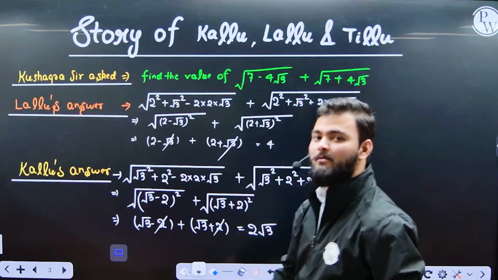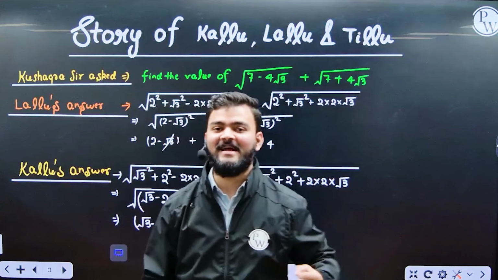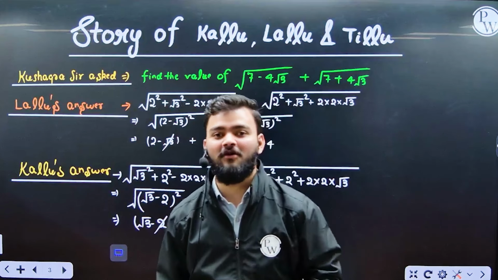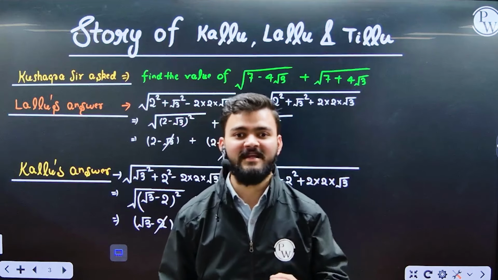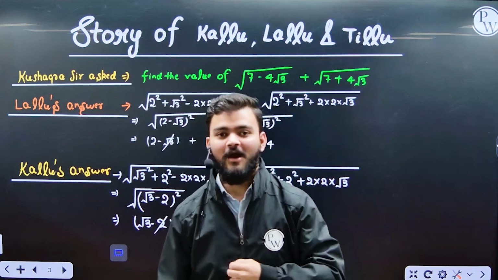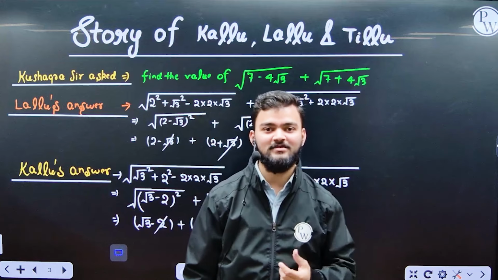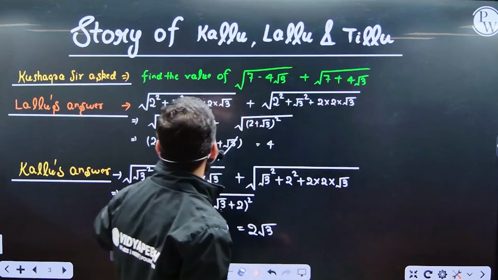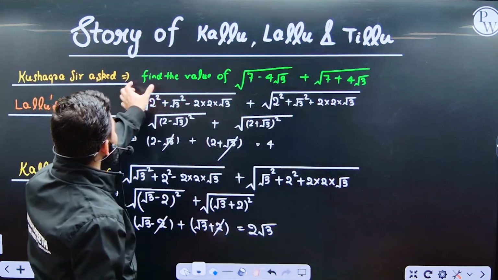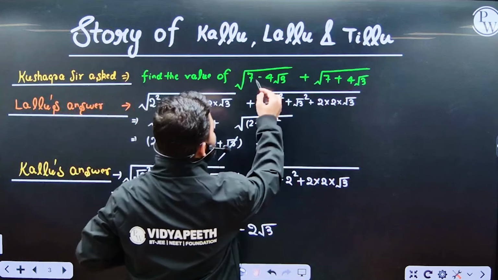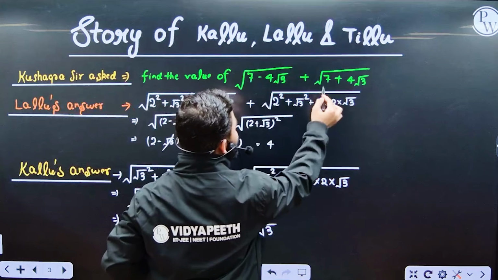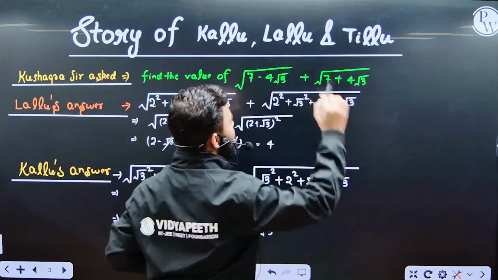Okay students, my name is Kushagra and today I am very excited to tell you about the story of three students, Lallu, Tillu and Kallu. Now what happened 2 years back, I asked a question to these three students. The question was: find the value of the square root of 7 minus 4 root 3 plus the square root of 7 plus 4 root 3.